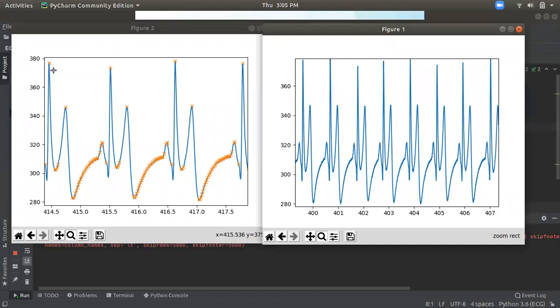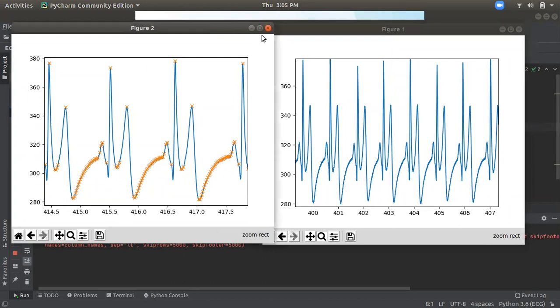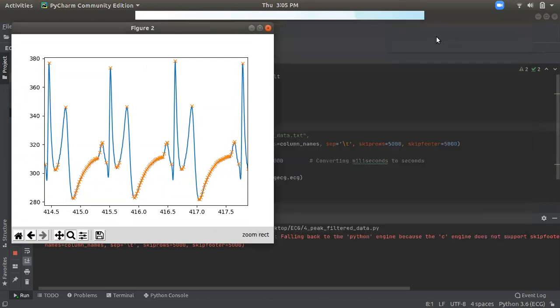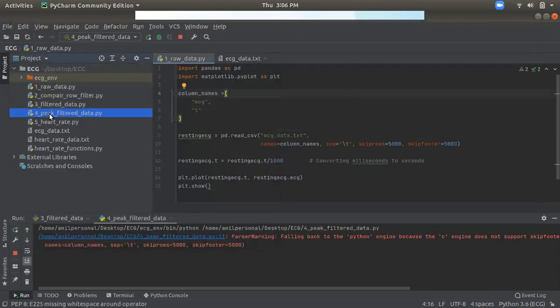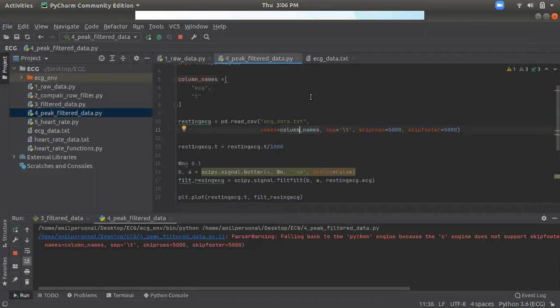So to get only higher points we need above 360, right? We have to take peaks above 360 only. Let's fix this first, then we will discuss other programs. Please remember, above 360.